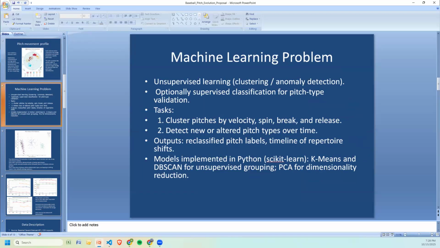So for the machine learning problem, how does this become a machine learning problem? I approached it as an unsupervised learning task because I didn't try to predict a label. We let the data group itself. I used k-means and DBSCAN to cluster pitches based on features like velocity, spin rate, and movement, data we have available. Then we use PCA, principal component analysis, to reduce those features down to two dimensions for visualization. The idea is that we can see natural clusters forming or especially changing over time. It might correspond to the pitcher developing a new pitch or altering an existing one.